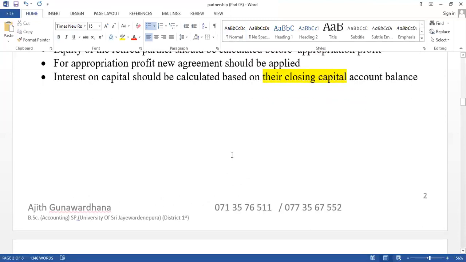Admission I have also discussed, beginning of the year and end of the year. And the appropriation account I have discussed. And partners' current accounts we have discussed. Think about partnership, important lessons. A separate question is available in the A-level paper also.